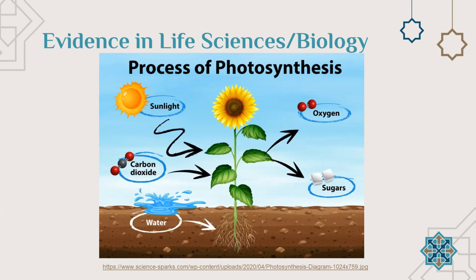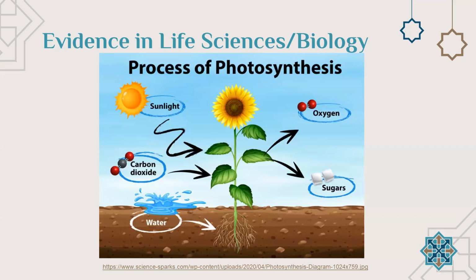Now, if a person says that they don't trust that photosynthesis occurs, or they want evidence or proof of photosynthesis occurring, then there's a number of experiments that you could do. You take a plant, if you measure the leaves, you can test them, and you can find that they have starch inside, the stored form of glucose. You can then put it into a dark cupboard for 2 or 3 days. If you test after that, you'll find that the starch will no longer be there. The plant is destarched because it would have used up those sugars, because it would no longer be making the sugars on its own.